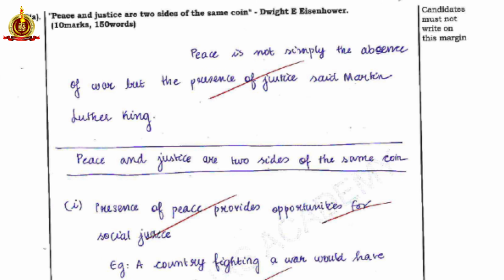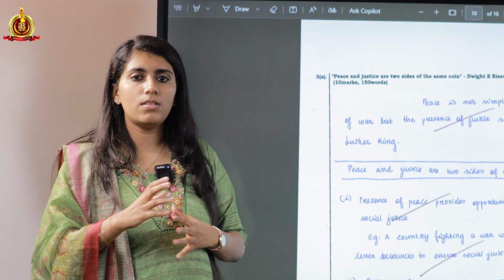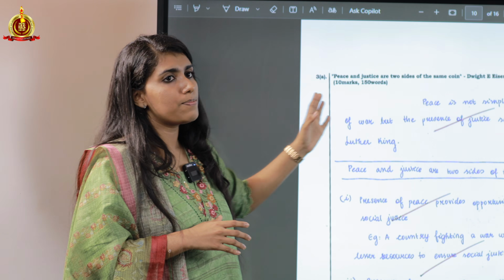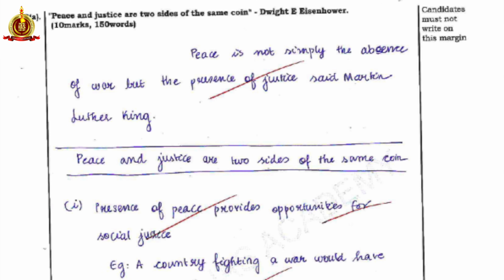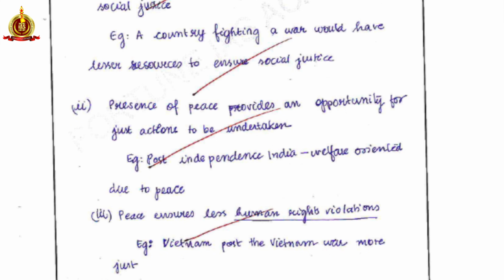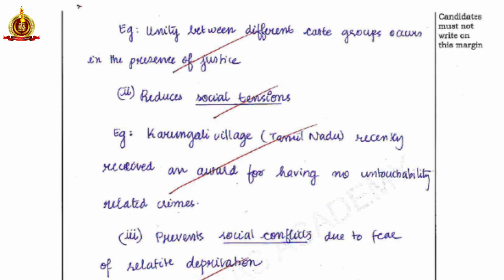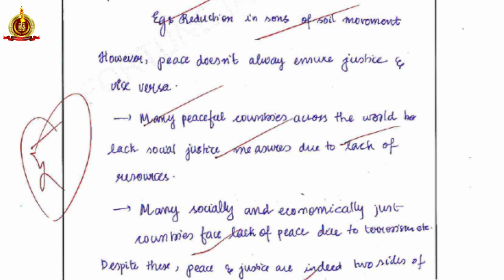There would be a tendency for people to write only the positive aspects, or how this is absolutely true, how peace and justice are always two sides of the same coin. But the difference I was able to bring in is that I also wrote about the flip side: that peace doesn't always ensure justice, and vice versa.